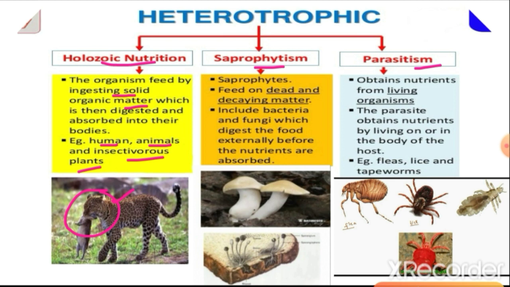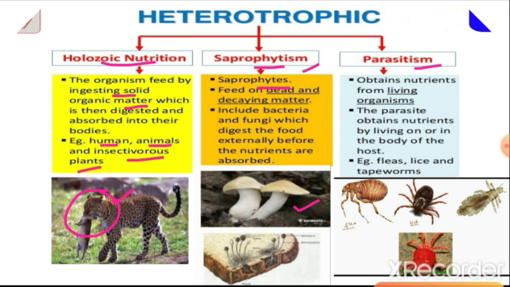Then saprophytic nutrition. These organisms are known as saprophytes, and these organisms are those which do not ingest the food. In fact, they take inside the body the digested food. They digest the food first and then they take it into the body. So that is what saprophytic nutrition is. For example, mushroom.